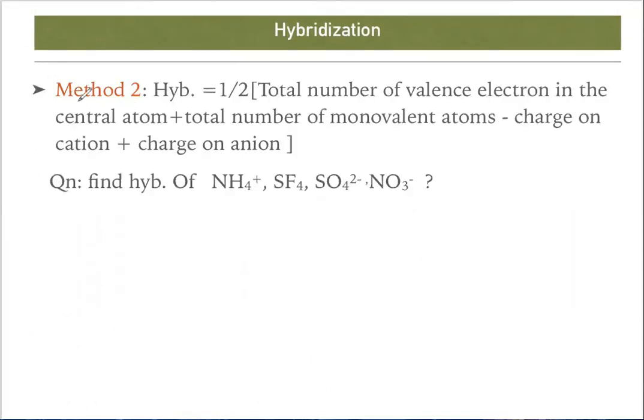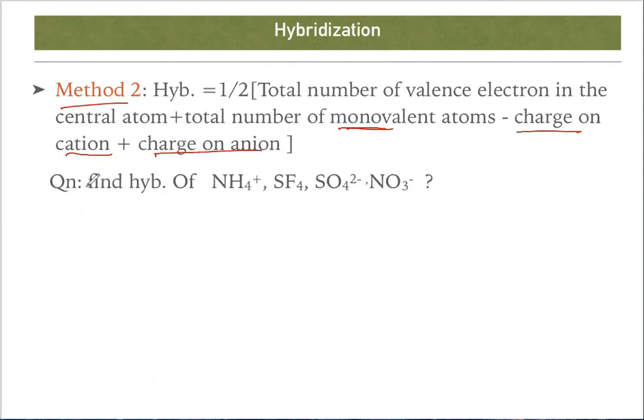Second, we have to discuss method number 2. The second method can be described as: hybridization can be calculated as half into the total number of valence electrons in the central atom plus the total number of monovalent atoms. What are these monovalent atoms? Hydrogen is monovalent. Oxygen is divalent, whereas fluorine is monovalent. Then the charge on the cation: if the whole radical is positively charged, you have to take that much charge. Charge on the anion: that means the whole radical is negatively charged, so you have to take that charge.